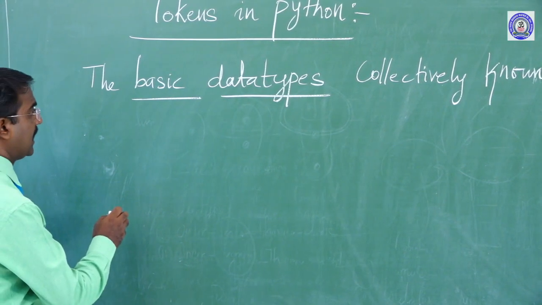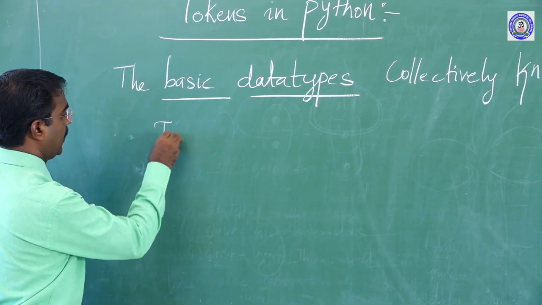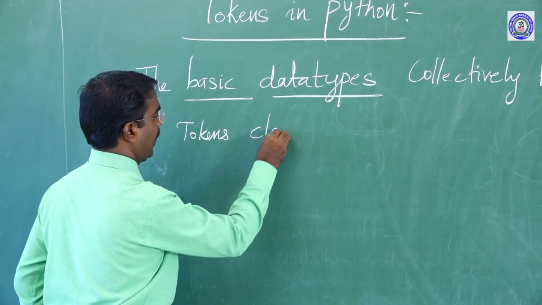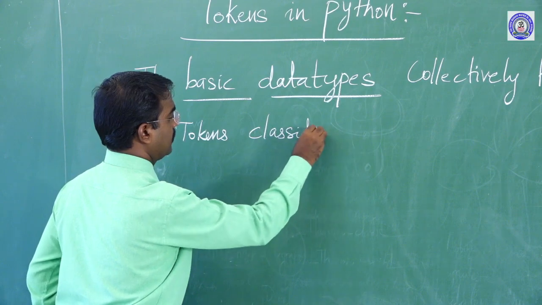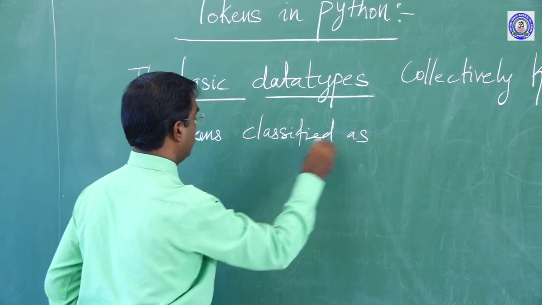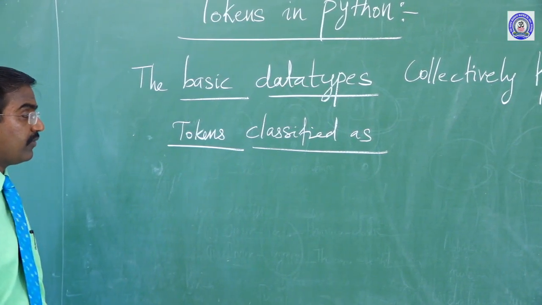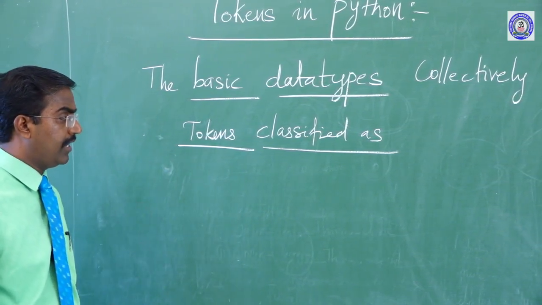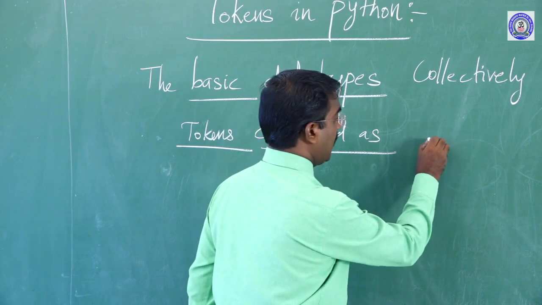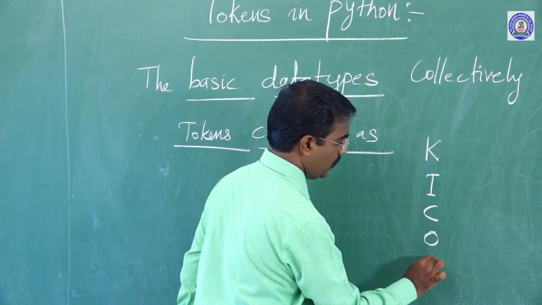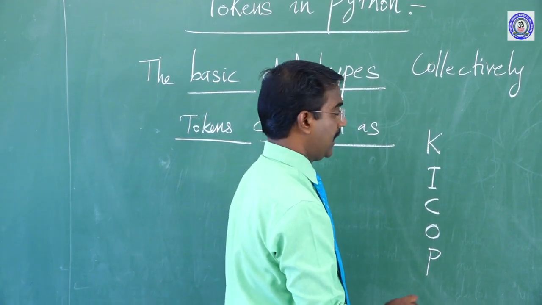In this tokens classification, keep it in mind in a formula. So what is the formula? Kickoff. K-I-C-O-P is nothing but kickoff.